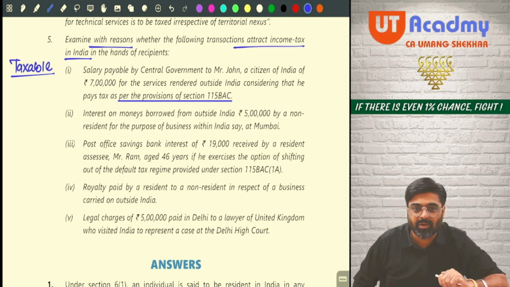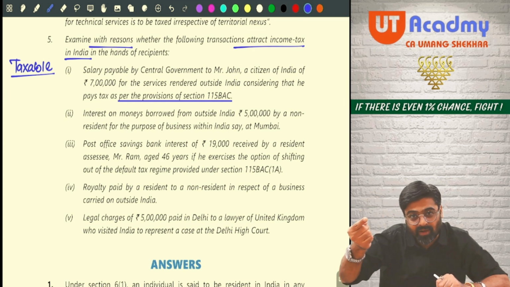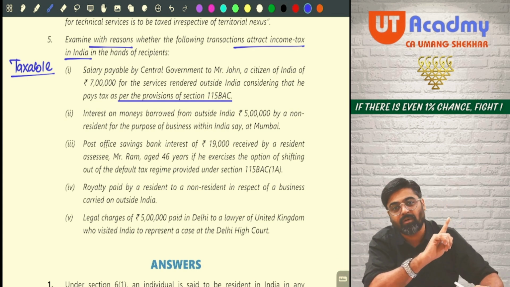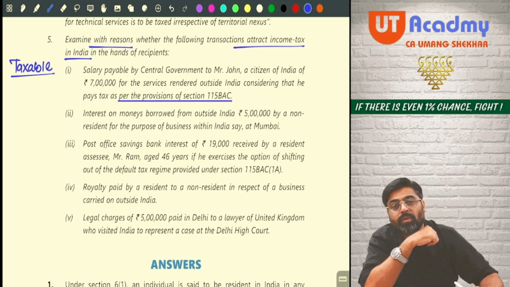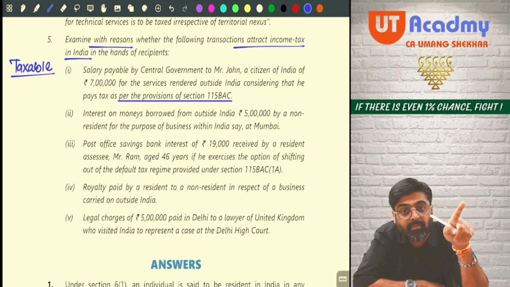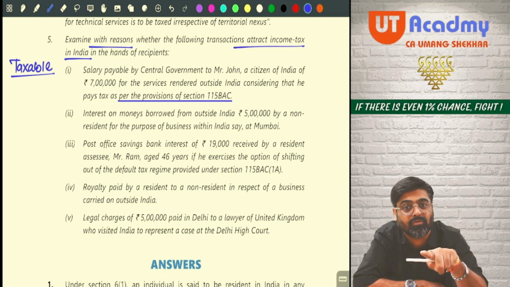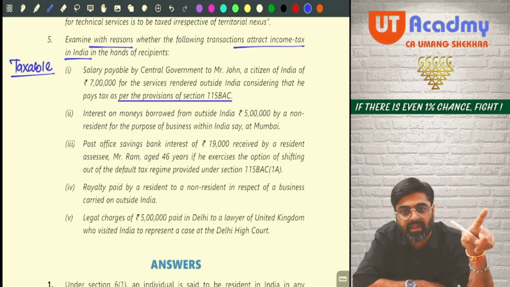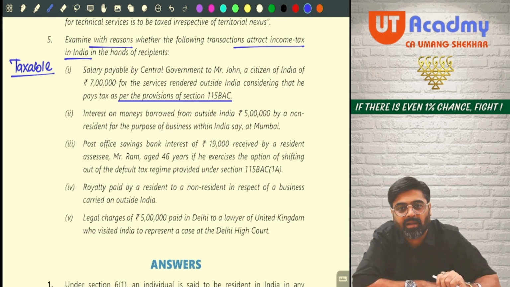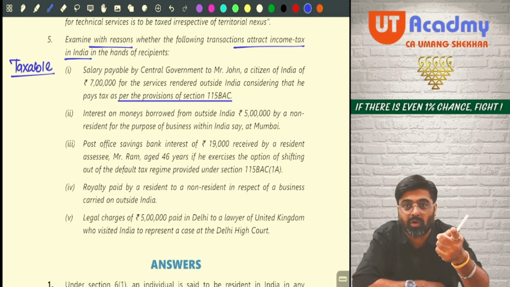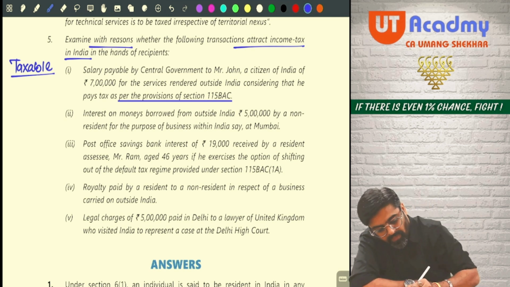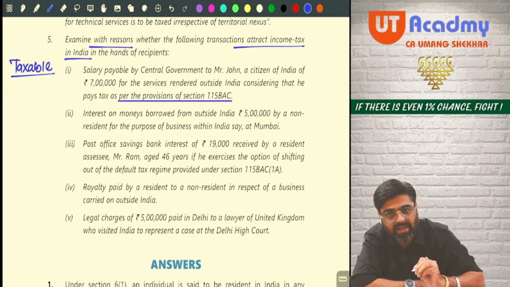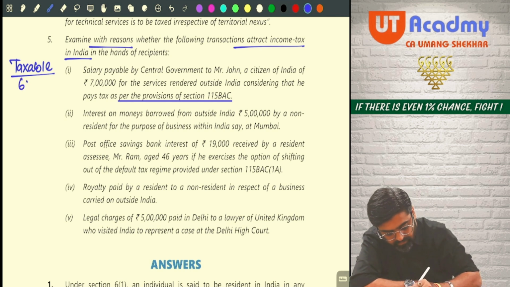So how will we be able to do it? We are supposed to take the standard deduction out of this. Whatever remains will be treated as our salary computed. Yes or no? So how much will be the standard deduction? If you follow 115BAC, then under the head salary, your standard deduction will be 75,000. But if you don't follow 115BAC, the standard deduction will still be there, but it will be only 50,000. So tell me how much standard deduction you will get? 75,000, because he is following 115BAC. So out of 7 lakh, 75,000 standard deduction is taken, 6 lakh 25,000 will be the taxable income.